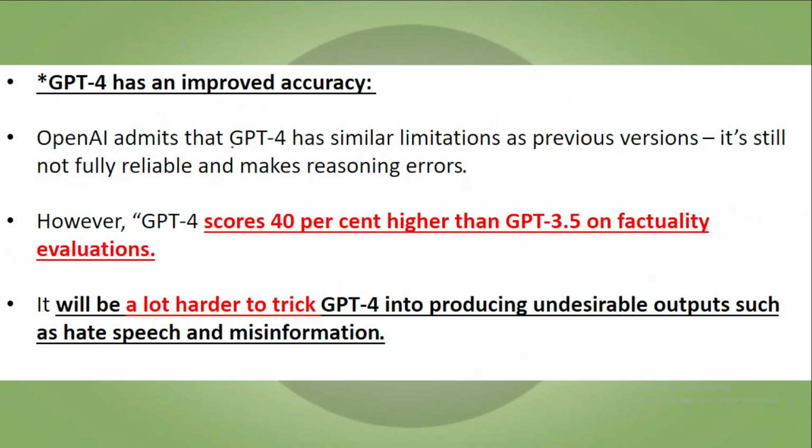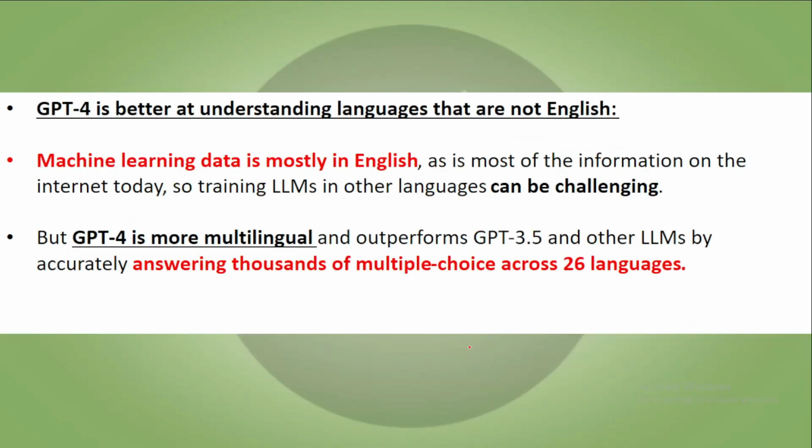Then GPT-4 has improved accuracy as well. OpenAI admits that GPT-4 has similar limitations as the previous versions. It still is not fully reliable and makes reasoning errors sometimes. However, GPT-4 scores 40% higher than GPT-3.5 on factuality evaluations. It will be a lot harder to trick GPT-4 into producing undesirable outputs such as hate speech or misinformation.